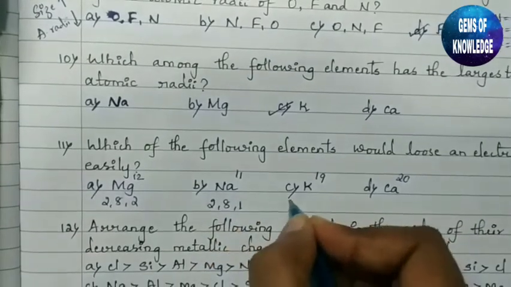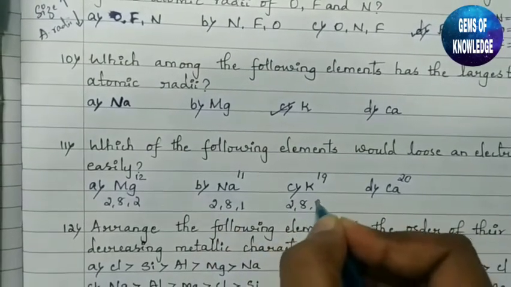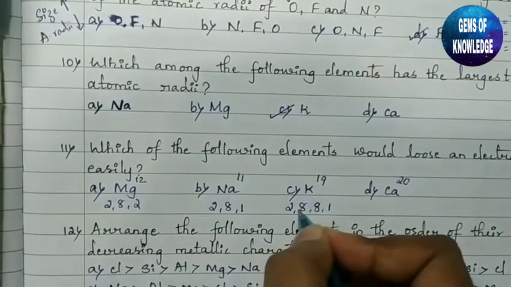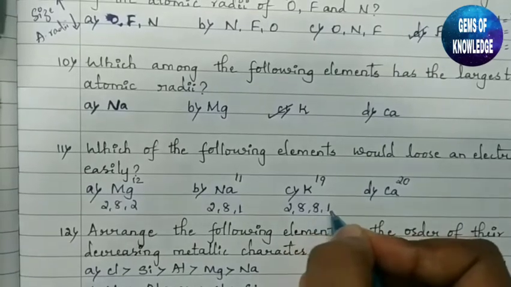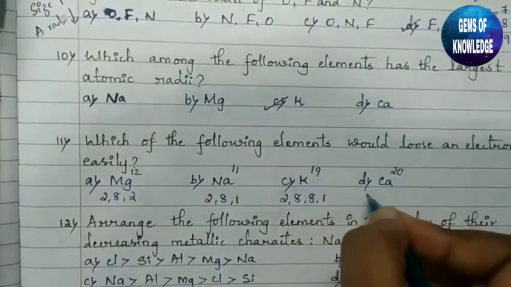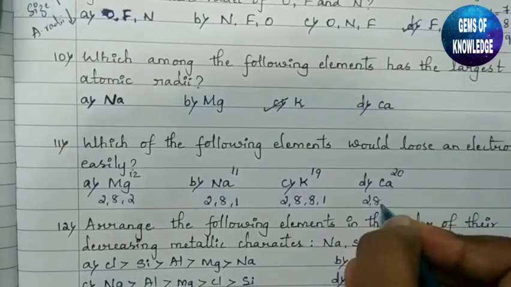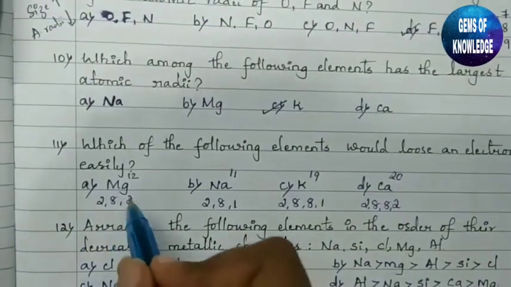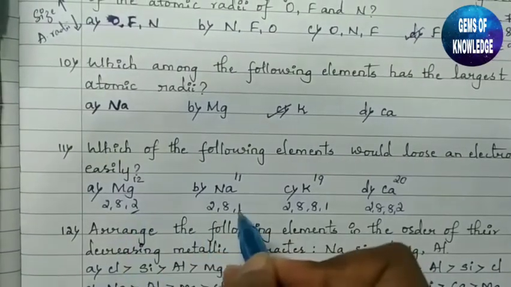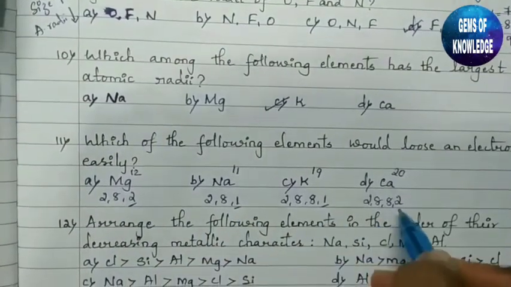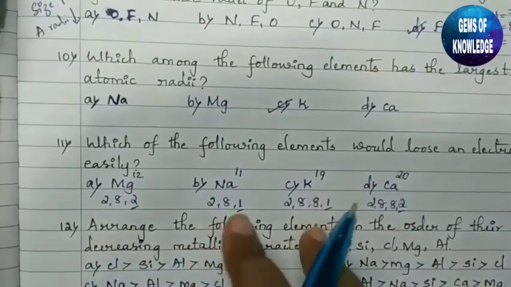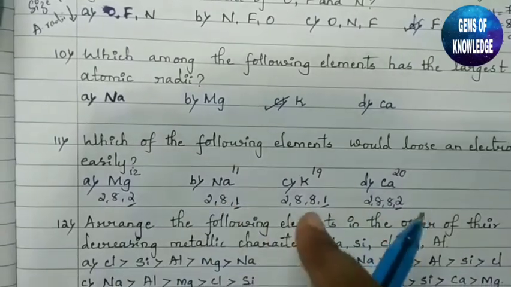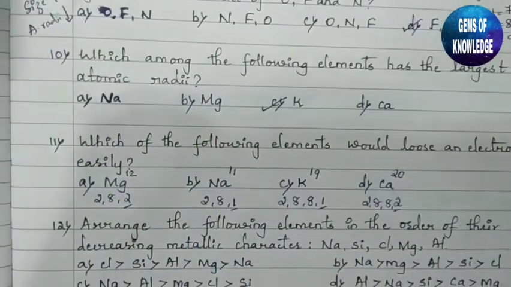Here it is 2, 8, 8, 1, because 2 plus 8 is 10, 10 plus 8 is 18, plus 1 it is 19. Next, this is also 2, 8, 8, 2. This is 20. So you can see in the outermost shell, this contains 2, this contains 1, 1 and this contains 2. So the element which contains fewer electrons, that is 1 and 1, can lose the electron very easily.